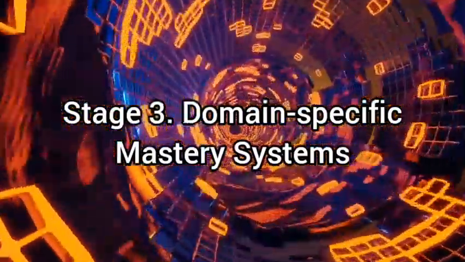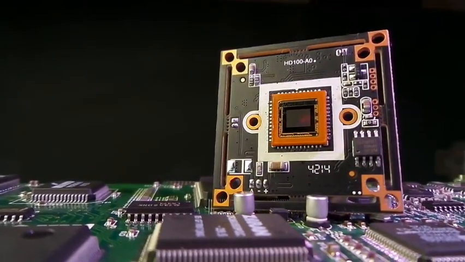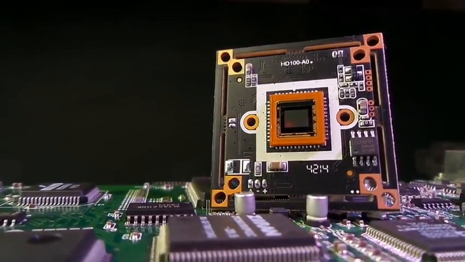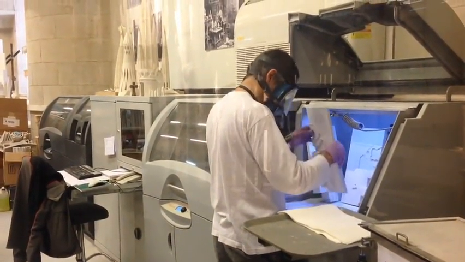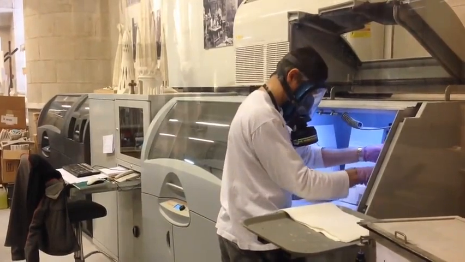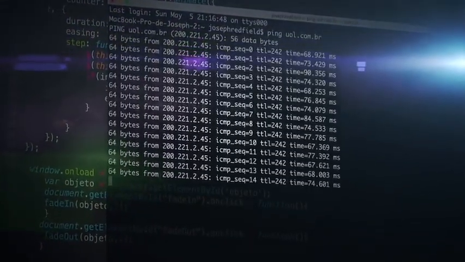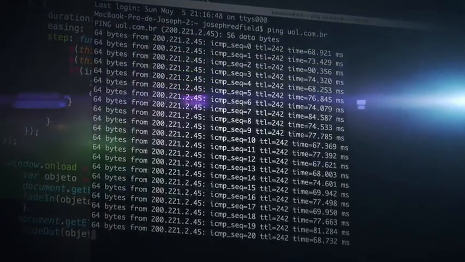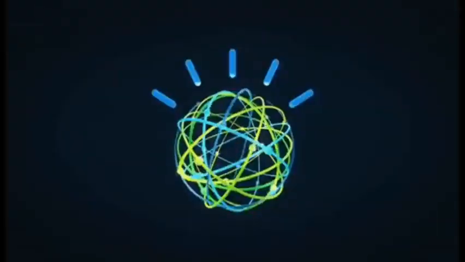Stage 3. Domain-specific mastery systems. In this stage, AI systems are designed to excel in specific domains or areas of expertise. They are trained to become specialists in a particular field, similar to how humans specialize in different professions. These AI systems acquire vast amounts of knowledge and skills related to their specific domain. They can analyze complex data, identify trends, and provide valuable insights or recommendations.